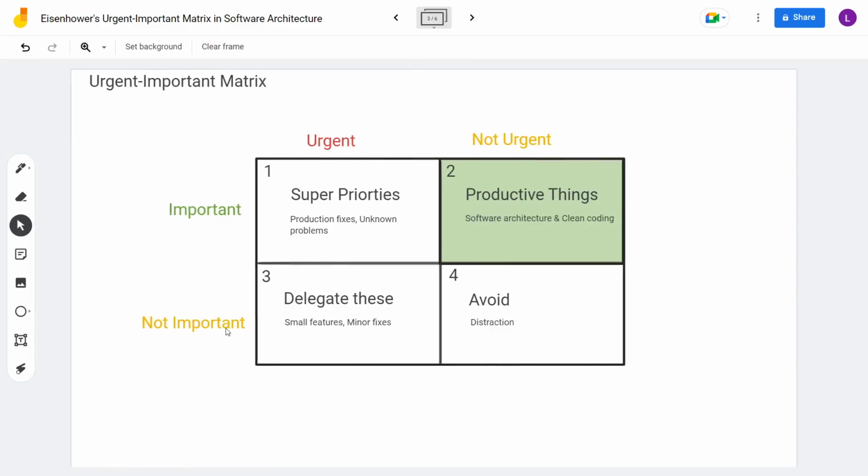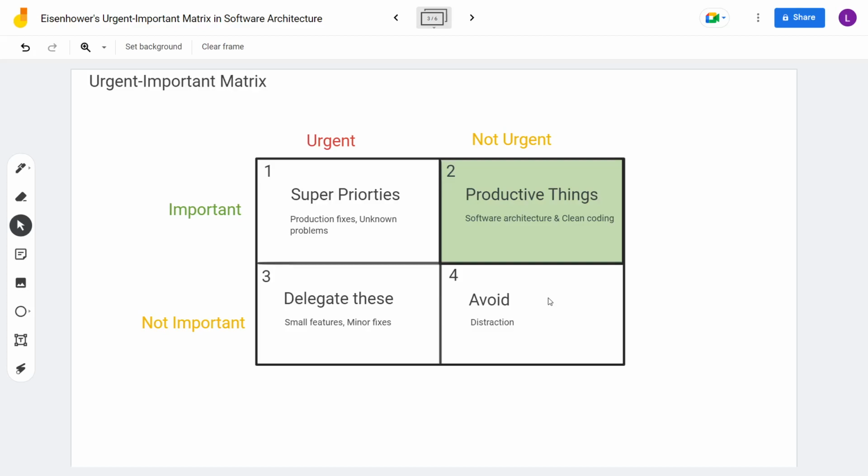Now, this is the matrix that I was mentioning, where we have labeled the top as urgent and not urgent, and the left as important and not important. And this leads us to four cases that can occur. The first one is urgent and important, the second block is important and not urgent, and similarly the third and fourth are urgent but not important, and not urgent and not important.